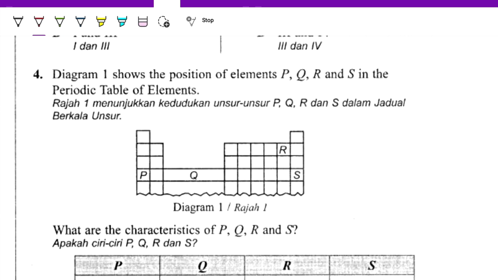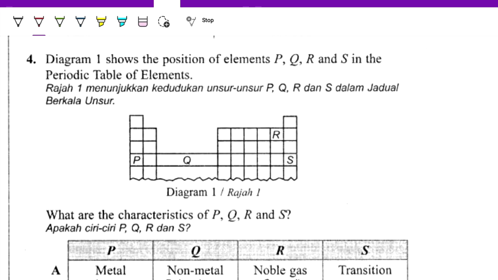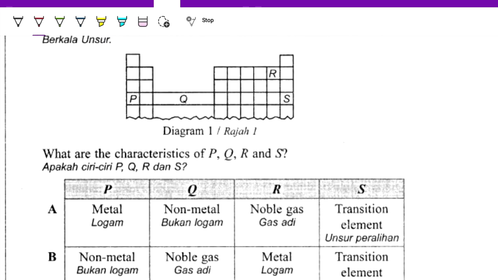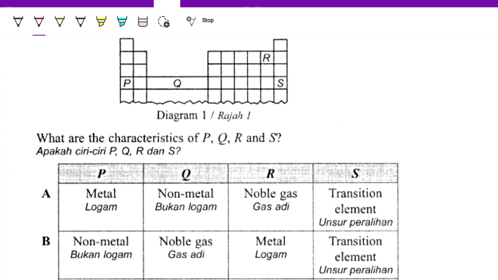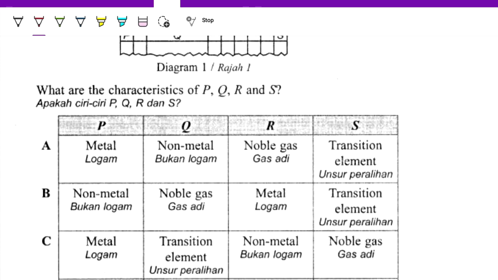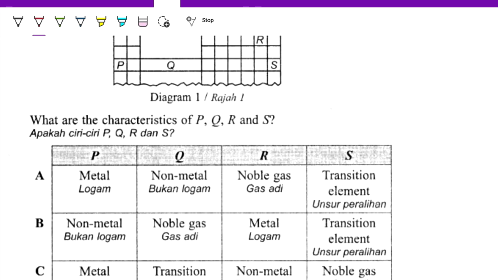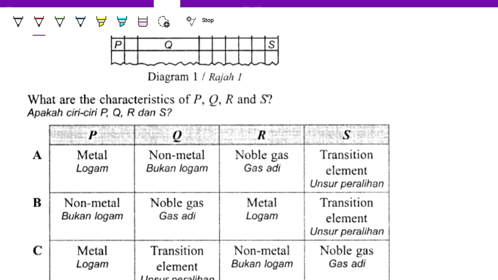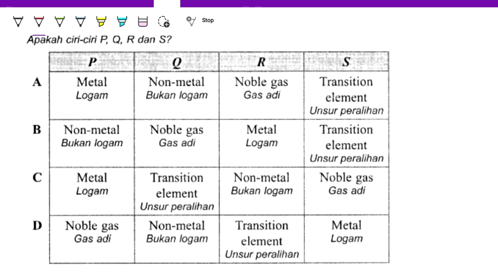So question number 4, the diagram shows the position of elements P, Q, R and S in the periodic table. What are the characteristics of P, Q, R and S? Okay, let's check. P is group 1. Group 1 is a metal. So B is out.